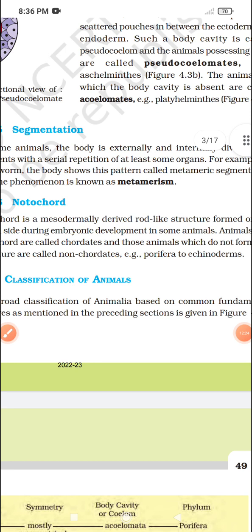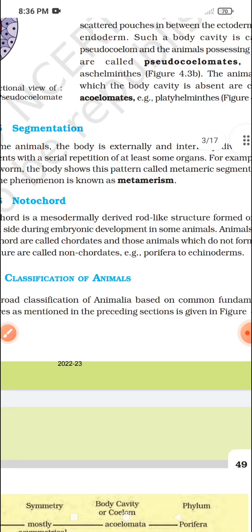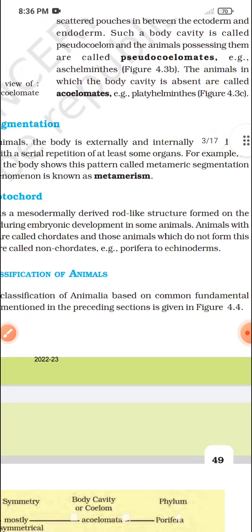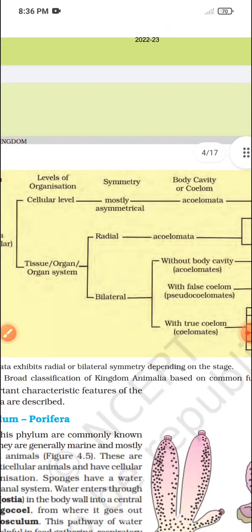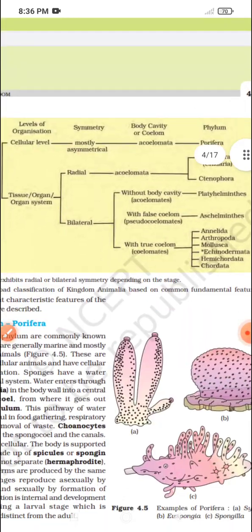Okay, hope you understand. This is a rod-like structure, and it is present in the embryonic stage, and its origin starts with mesoderm. Okay, and its examples are Porifera to Echinodermata and the Chordata, and Hemichordata is a connecting link. Okay, hope this will be understood.